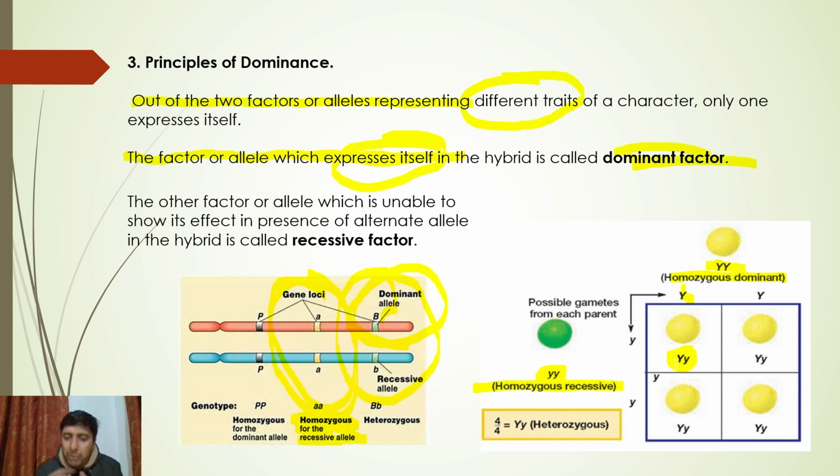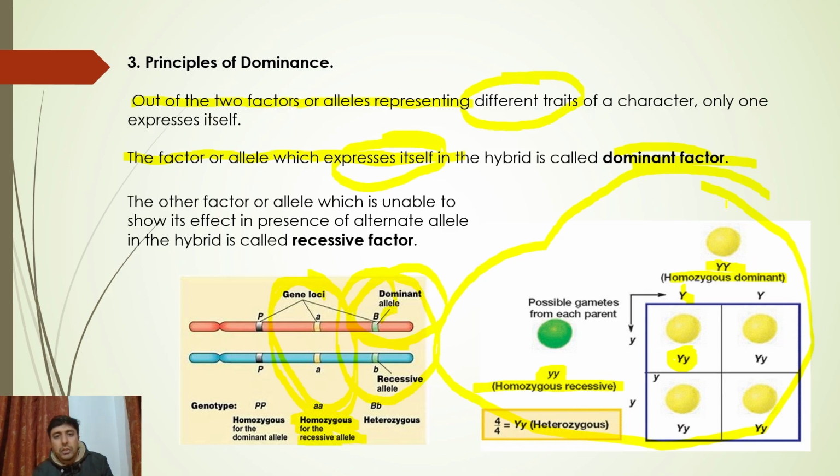So there are always dominant traits and there are always recessive traits. There is yellow color and there is green color. If I were to ask you in this cross, which is the dominant trait, how will you answer my question? Sir, we have to look at the heterozygous individual. The trait that is expressed in the heterozygous individual is the dominant factor.